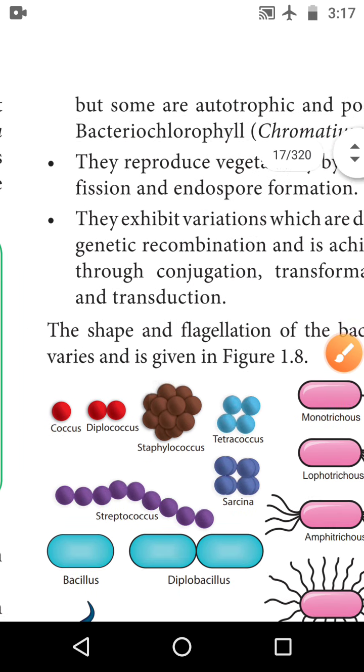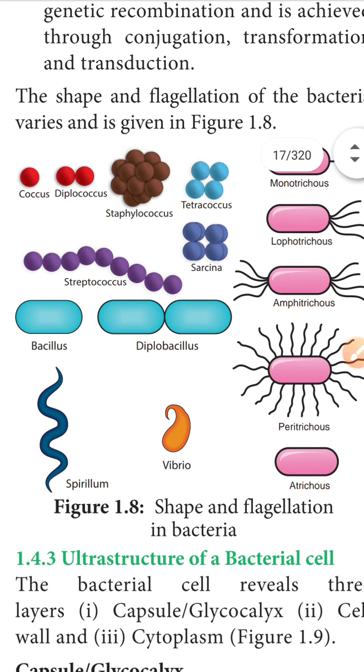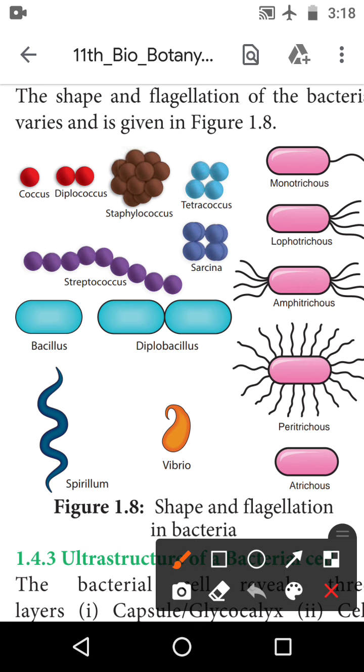Okay, we will see next one, the shape and flagellation of the bacteria. The variation is given in figure 1.8. Now we can see what shapes this bacteria has. The first one is coccus.